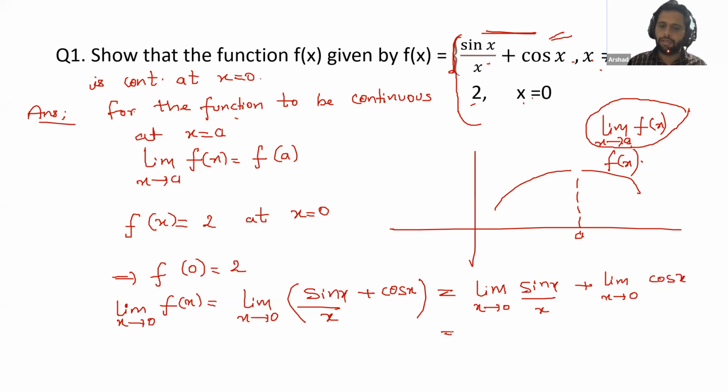Nabil Khan, what is the value of limit x tends to 0 of sin x by x? Sin 0? No, this is 1.